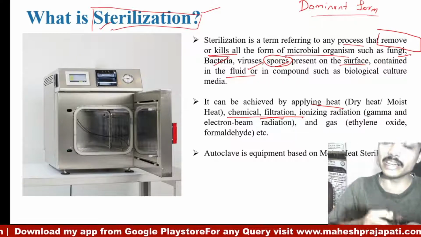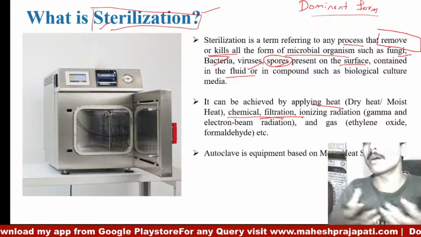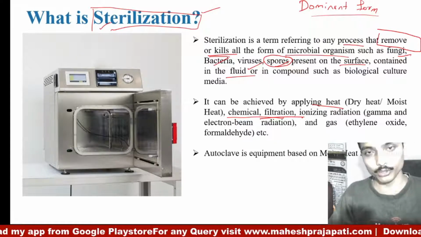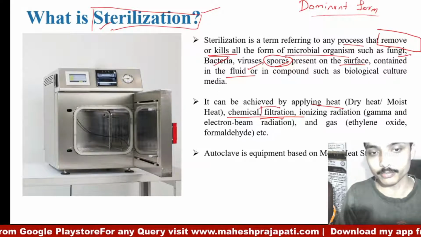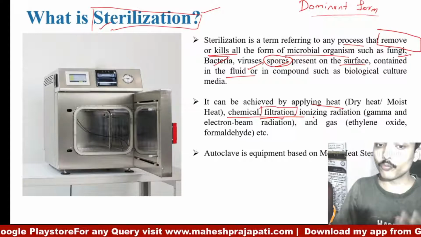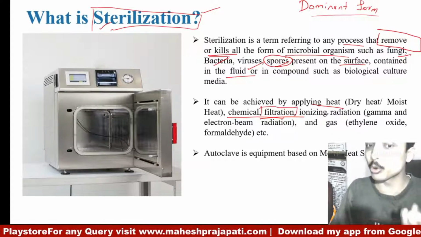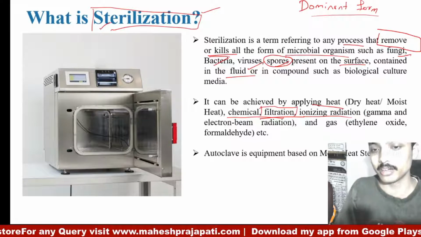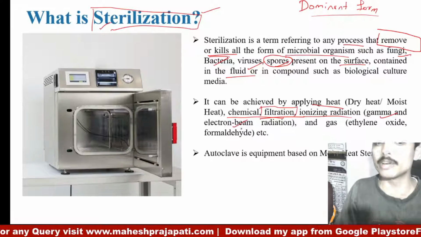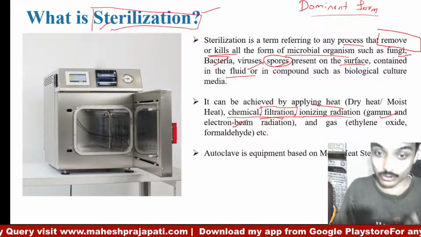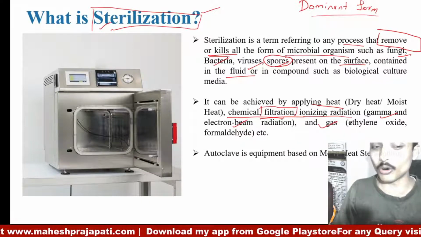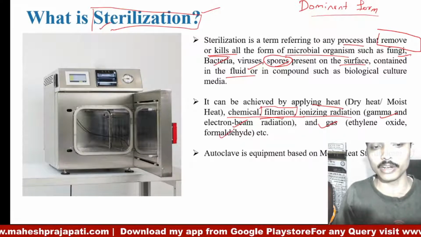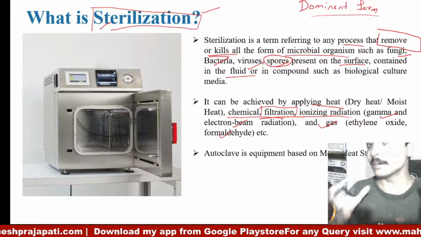If heated, they are heat labile, meaning they will be denatured. For that type of material we use filtration. For some products we use radiation, gamma radiation or electron beam radiation, to surface sterilize. Some gases are also used, ethylene oxide or formaldehyde, to sterilize the material.